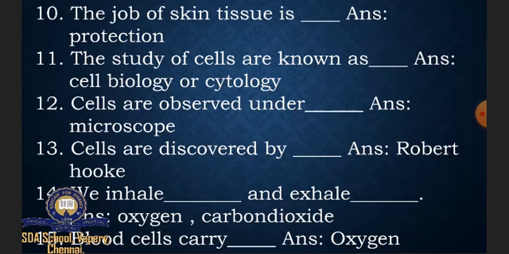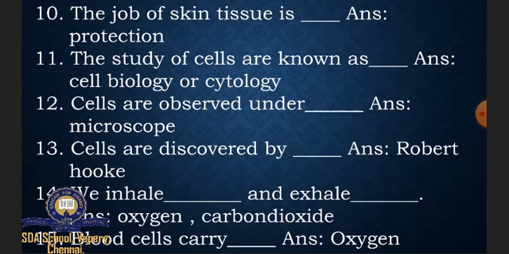So we are going to learn spellings now. Protection, P-R-O-T-E-C-T-I-O-N, protection. Then cell biology, C-E-L-L, cell, biology, B-I-O-L-O-G-Y, biology. Or cytology, you can write either cell biology or cytology. So the spelling of cytology is C-Y-T-O-L-O-G-Y, cytology. Then microscope, M-I-C-R-O-S-C-O-P-E, microscope. You can split it into two words, micro scope.